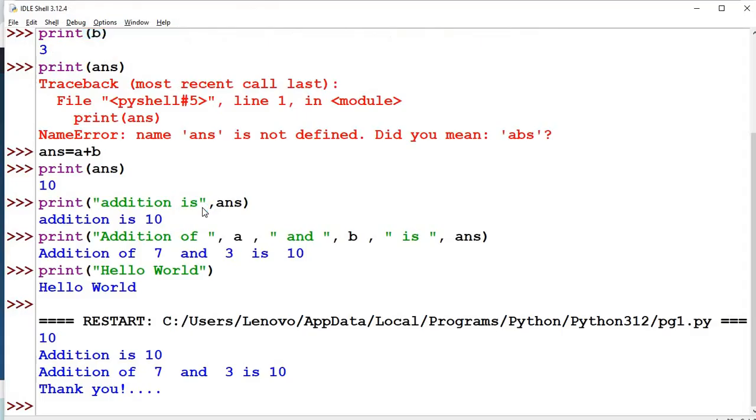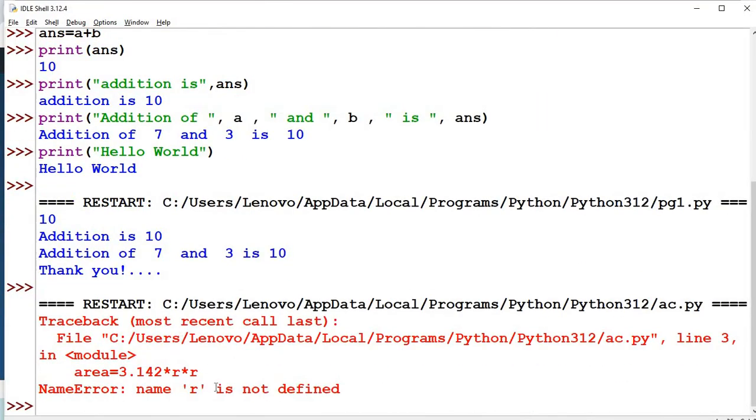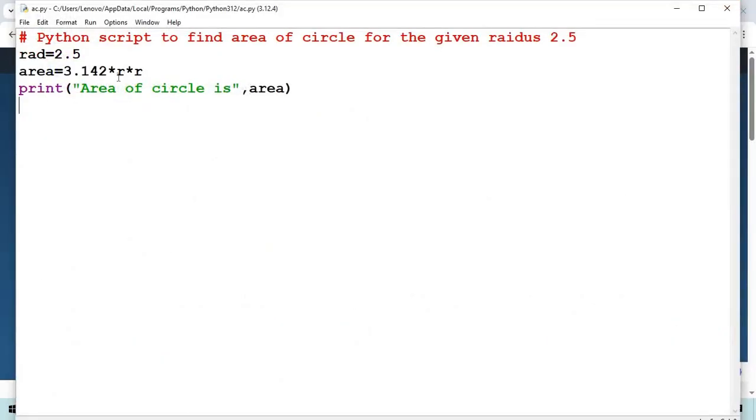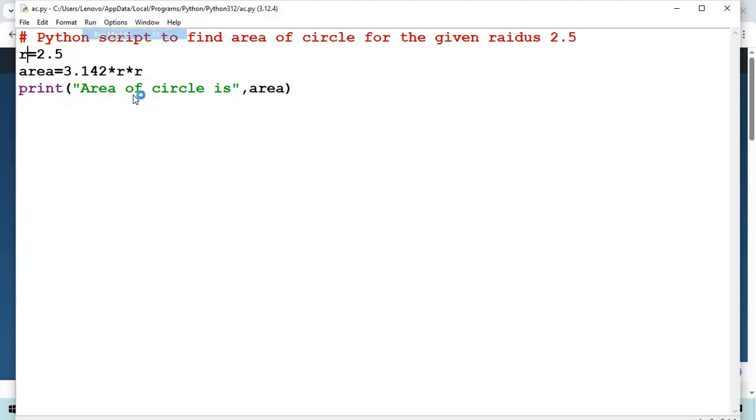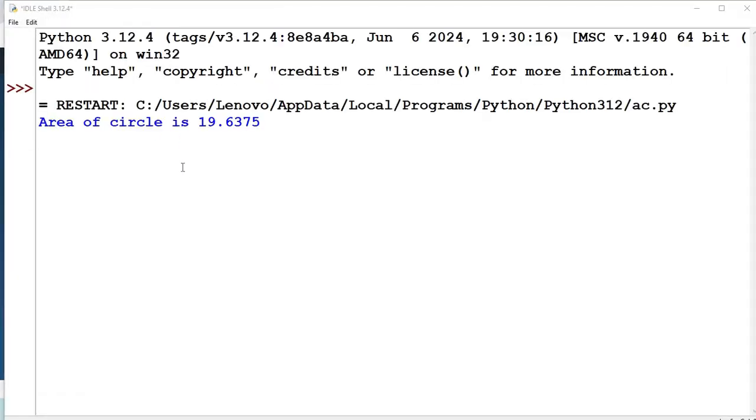I got, oh sorry, r is not defined. I made a mistake. I used rad here and here I am using r. That is wrong. I need to use rad and rad, radius. Or you can change this one into r, this one also r, as you wish. I'll go for File and Save, and I'll go for Run and Run Module. I got the result. Area of circle is so and so.